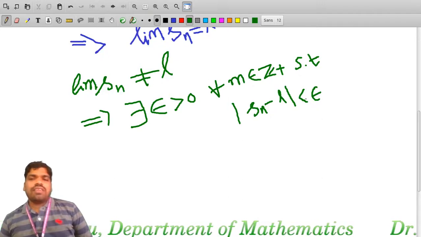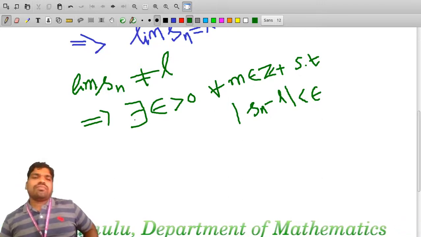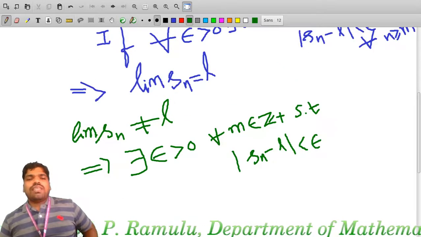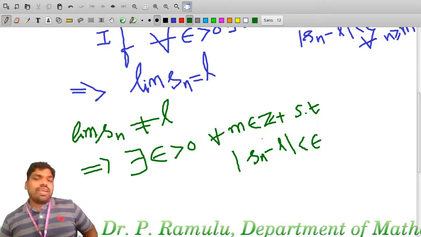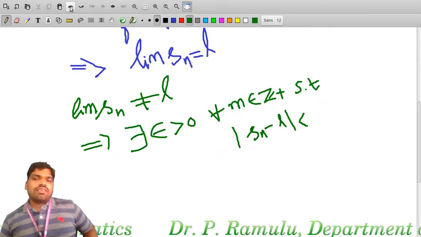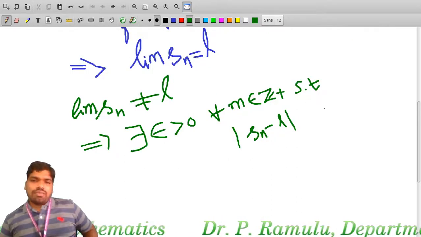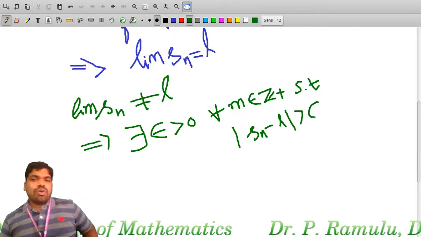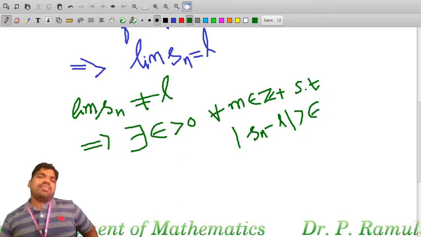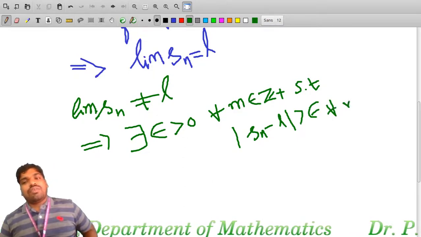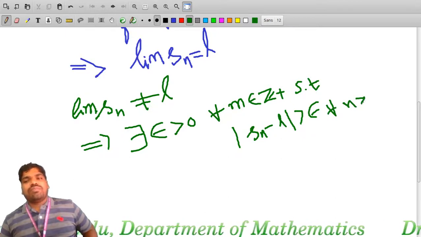Sorry, what I want to say is that mod Sn minus L is greater than or equal to epsilon for some n greater than or equal to m.